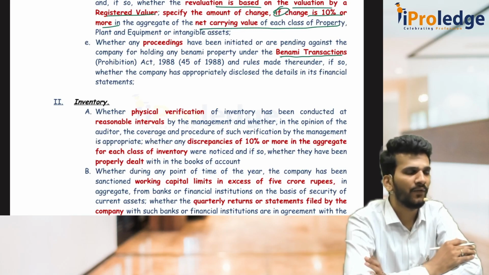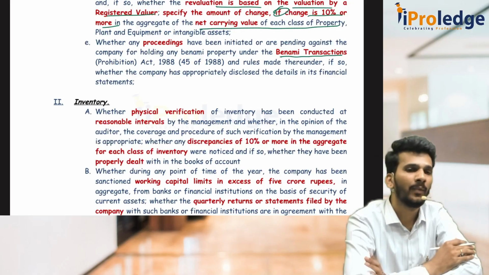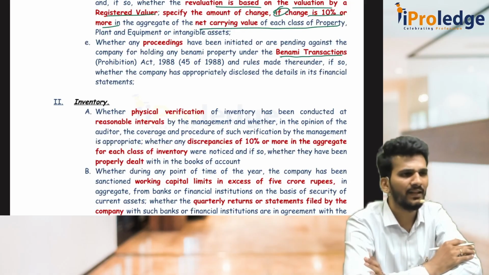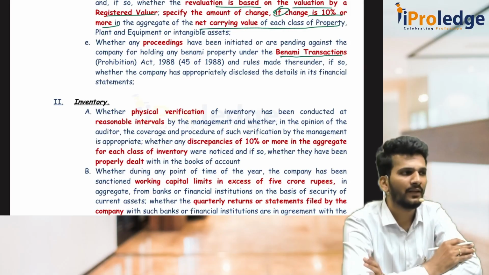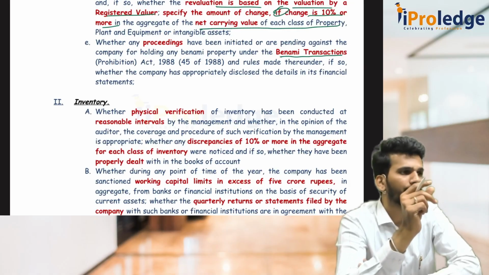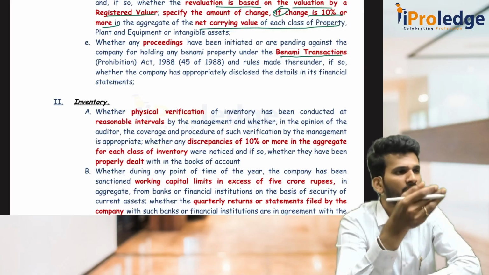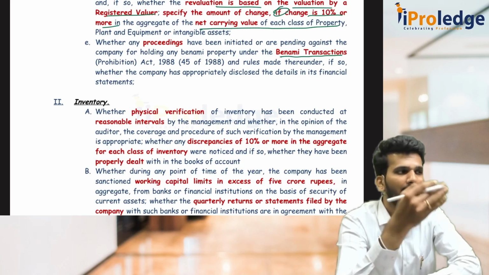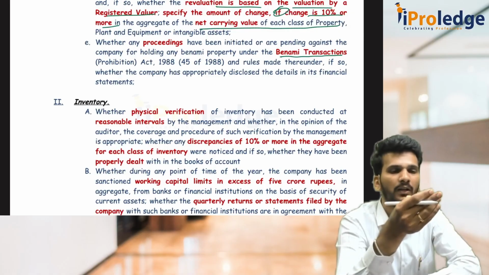Sir, what is this each class of inventory? Trade receivables is one class of inventory, stock is one class of inventory, again maybe current assets, cash and cash equivalents, or maybe FDs, ODs, any asset is one class of inventory. Inventory does not just show the stock. Inventory may be trade receivables also, inventory may be the stock also. Under stock also again finished goods, semi-finished goods, raw materials, all those things. Class wise, if they are changed by 10% or more, you have to record it in books of accounts.